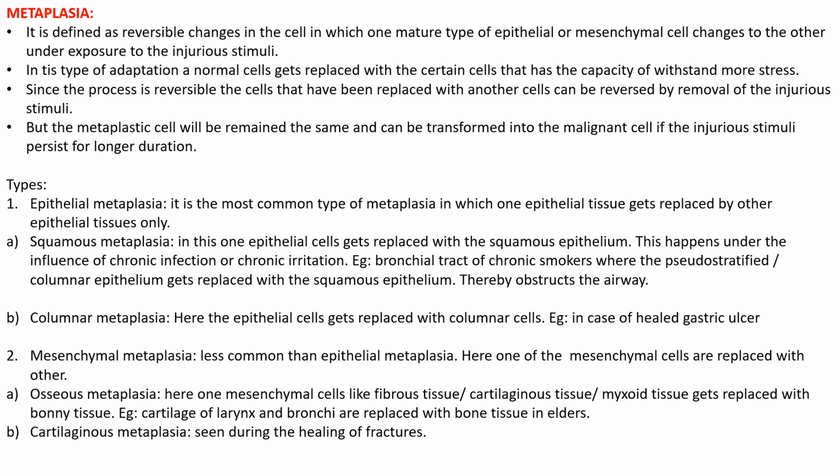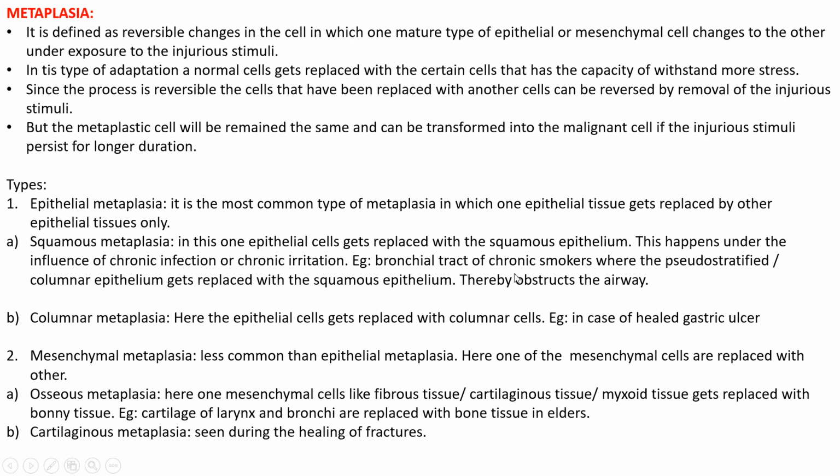The normal pseudo-stratified columnar epithelium present over the walls of the bronchi gets replaced with stratified squamous epithelium in the case of smokers.